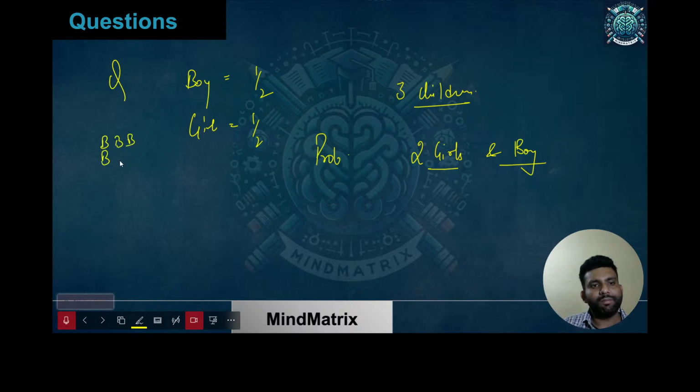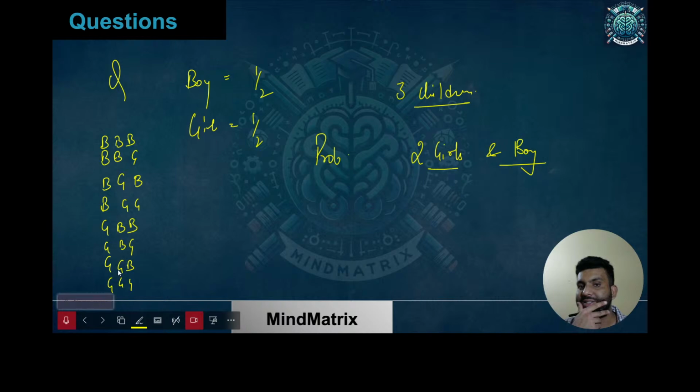BBB, BBG, BGB, BGG, GBB, GBG, GGB, and GGG. These are all the cases, where this order tells who was born first.